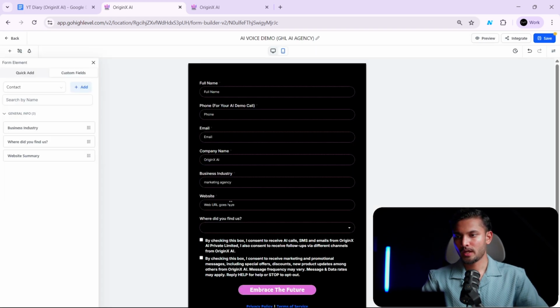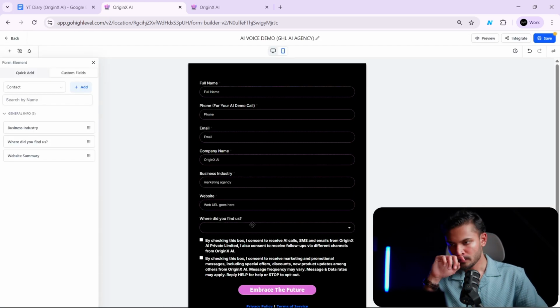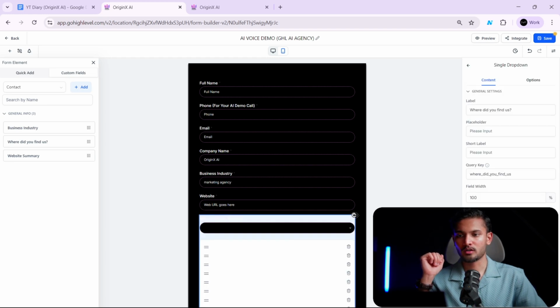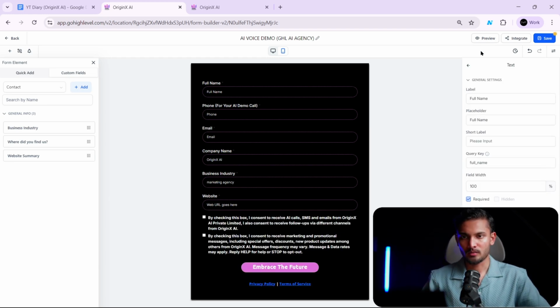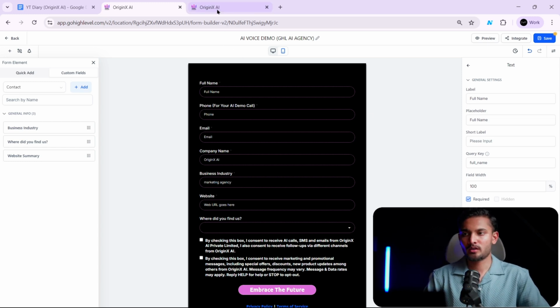So after you do that, you will get a field like this. It will say business industry. You will add that. This is like specific to us. We don't necessarily use this for the AI voice agent. This is just for us. Oh, where it is. Get that back. Okay, yeah, cool. So this is how you are going to create a form,